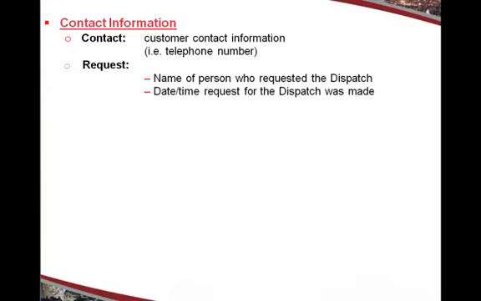The contact information, including the customer contact information, the name of the person who requested the dispatch, the date and time the request for the dispatch was made,